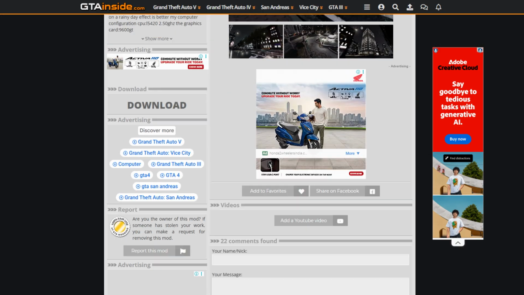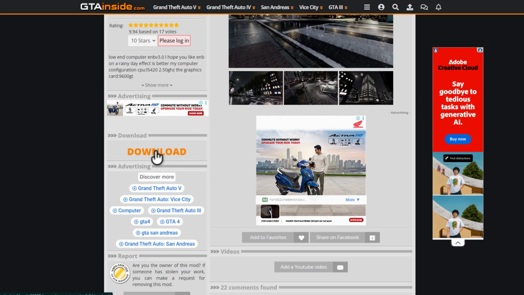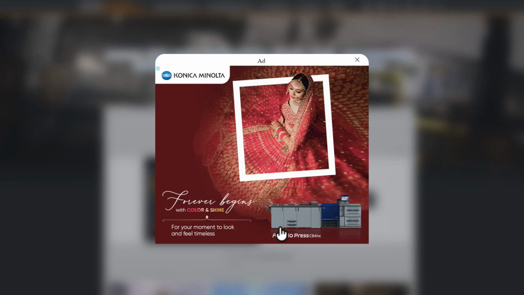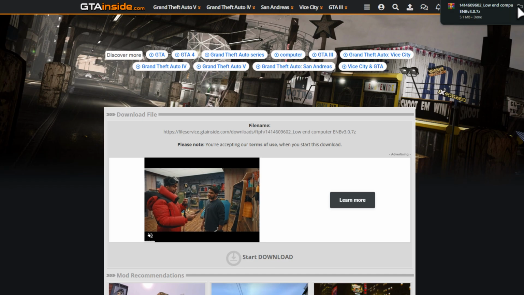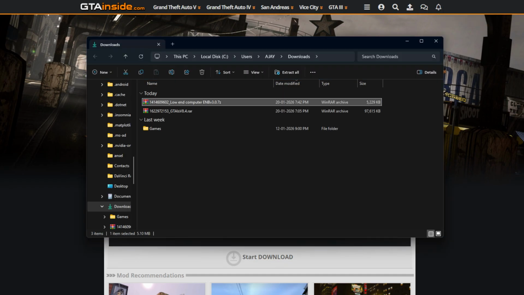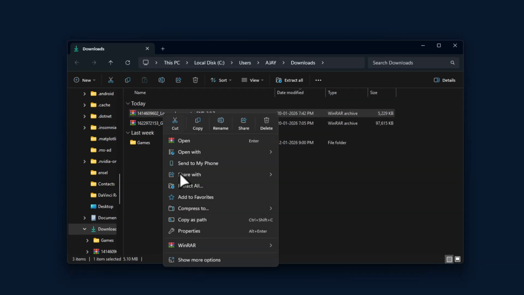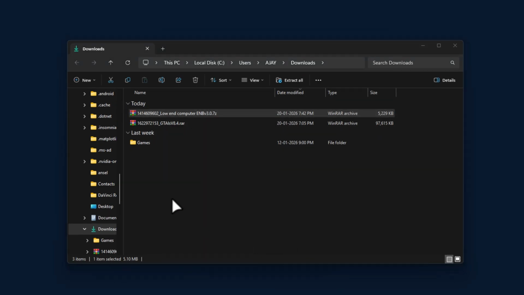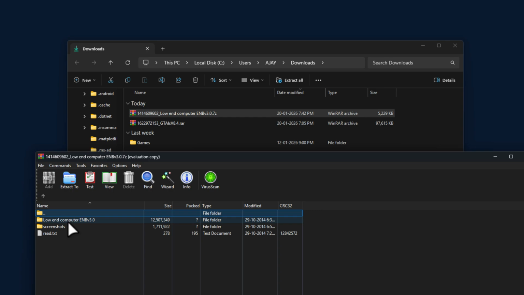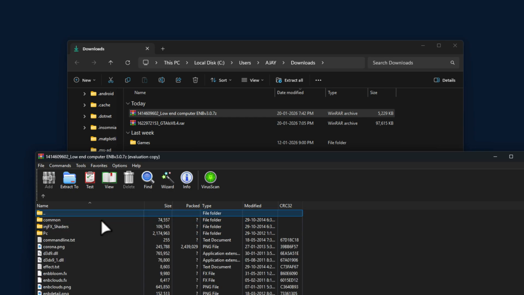Scroll down and select the download option and select start download option. Once this download is done, select this folder icon. Right click on the downloaded file and select WinRAR and select open with WinRAR. Open this low-end computer ENB.